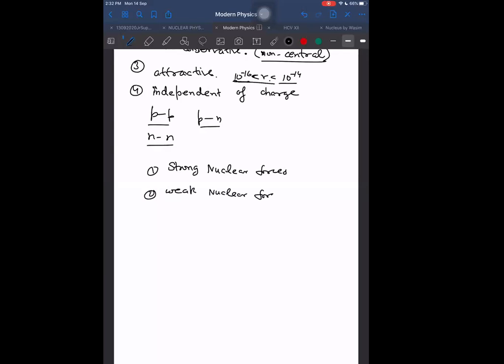The strong ones are because of some particles which we call mesons. And weak nuclear forces are responsible for something called beta decay.